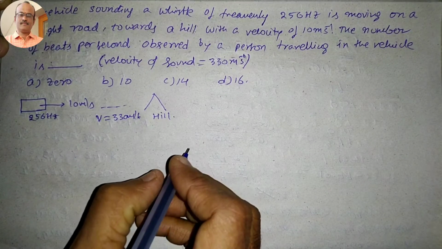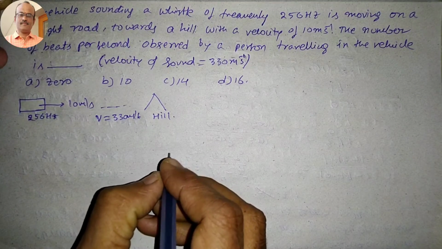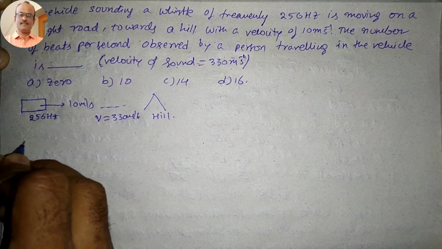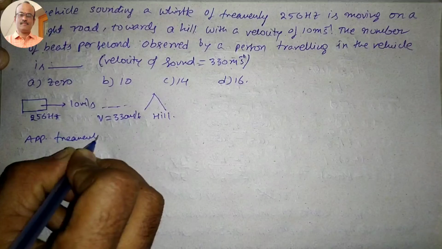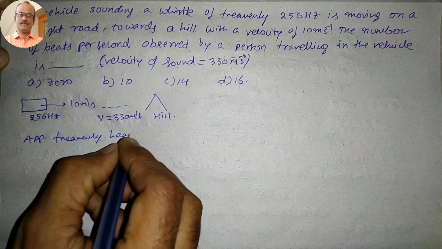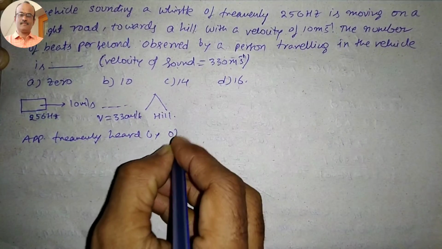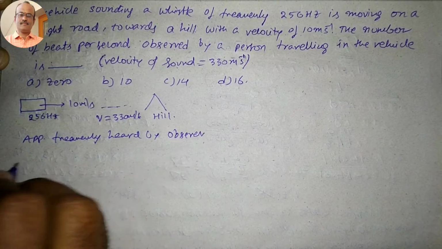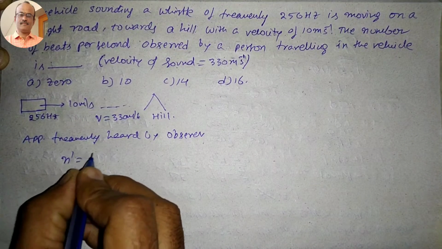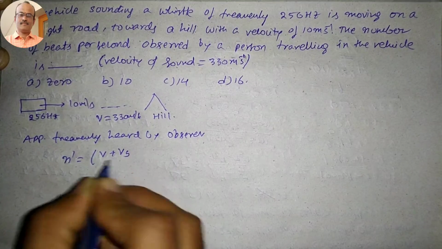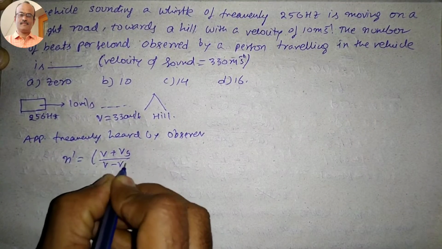And which one we want to calculate? Number of beats per second. So first of all we will calculate apparent frequency heard by observer.